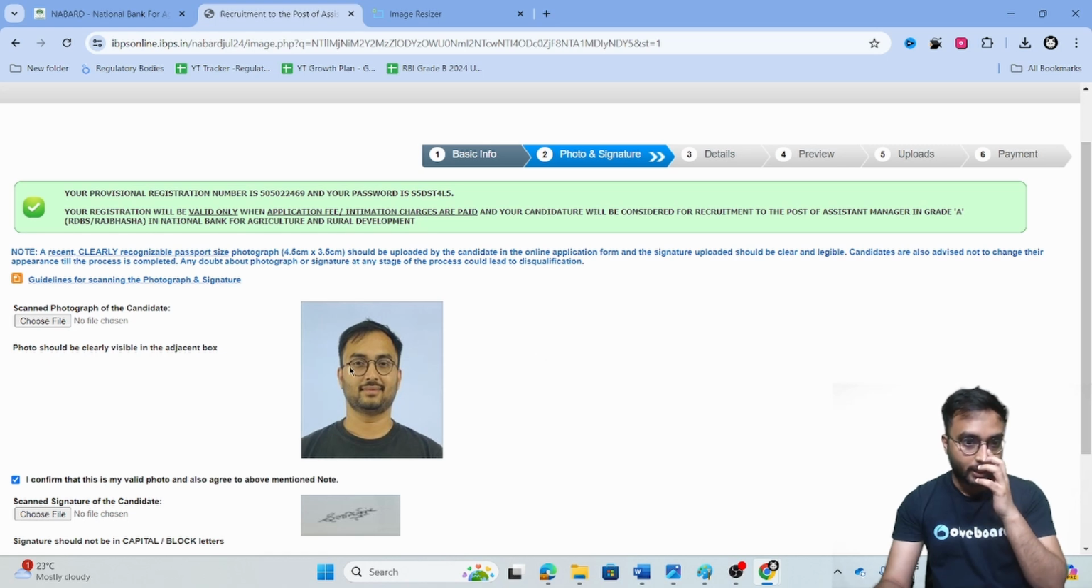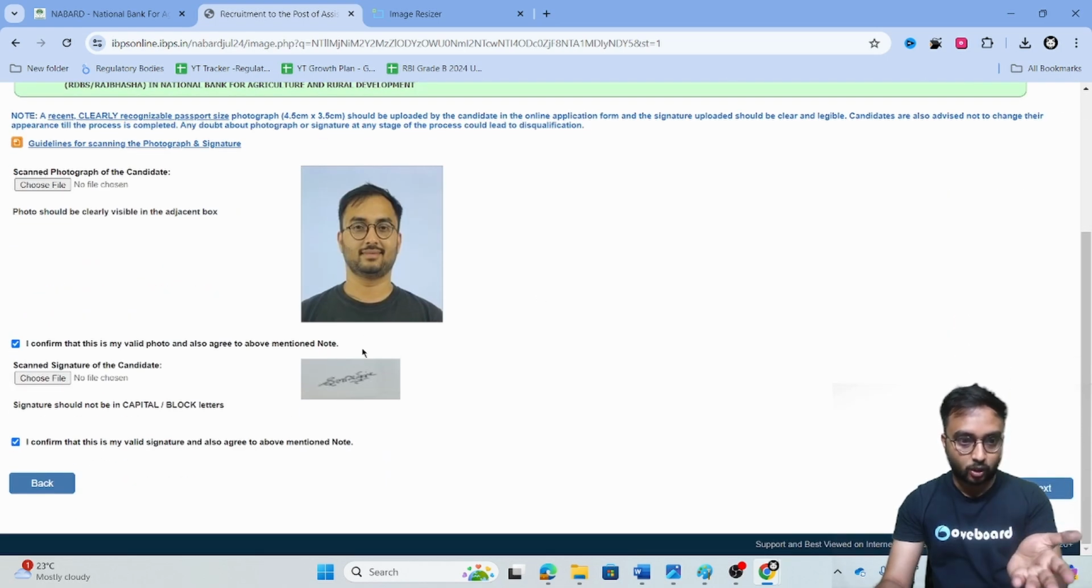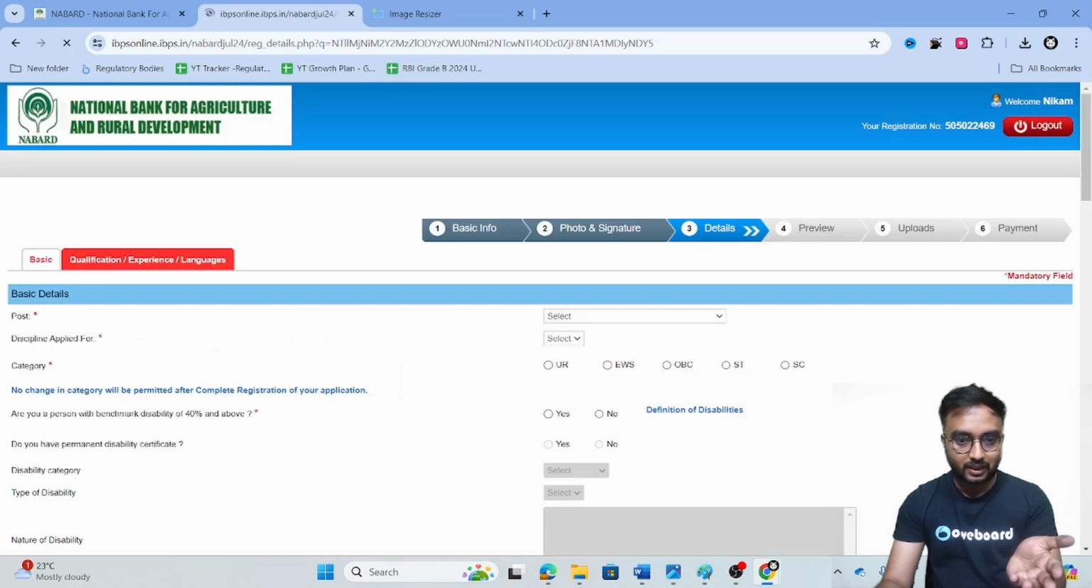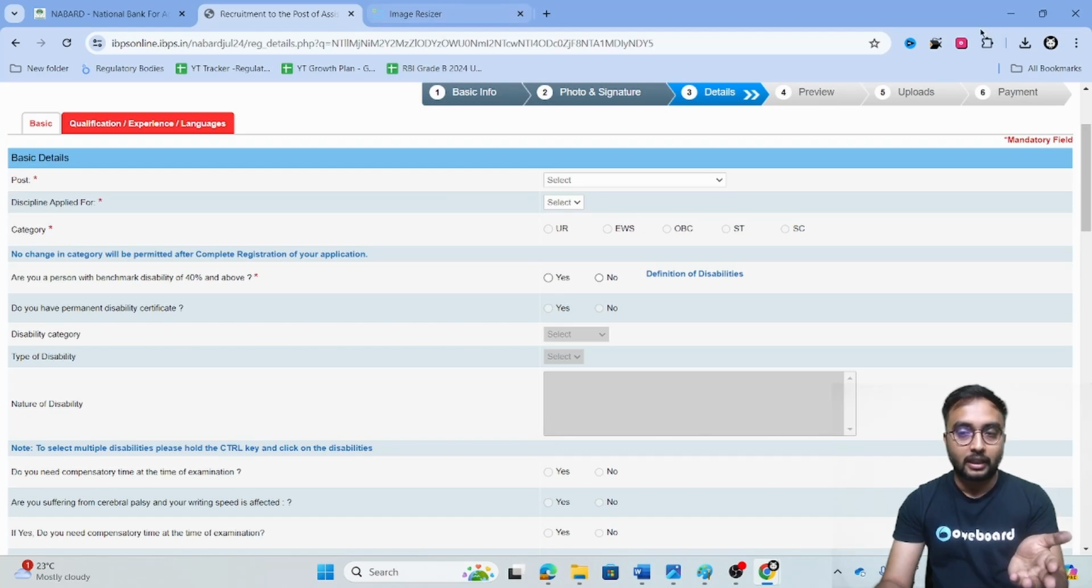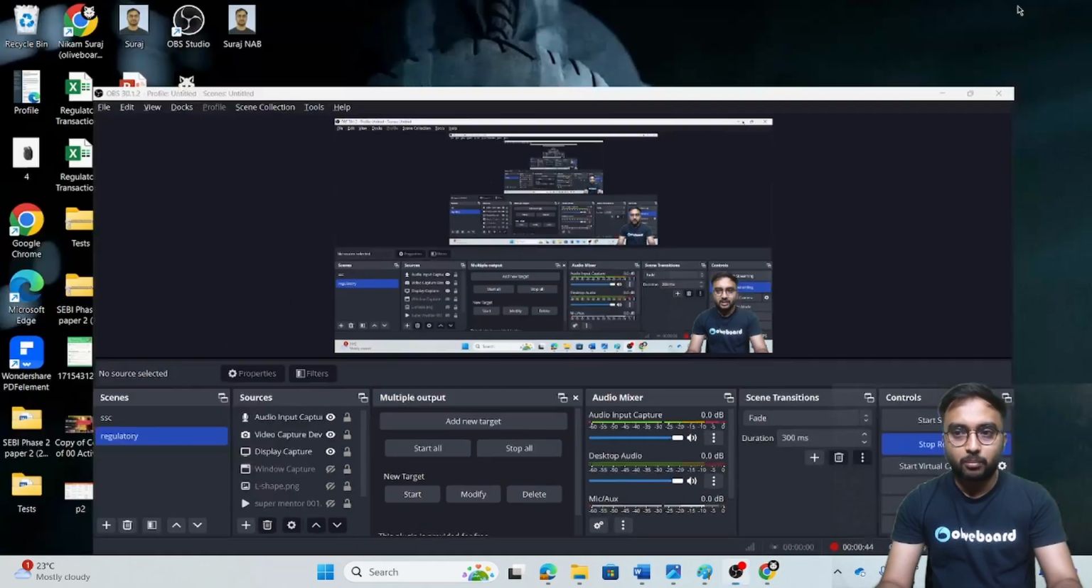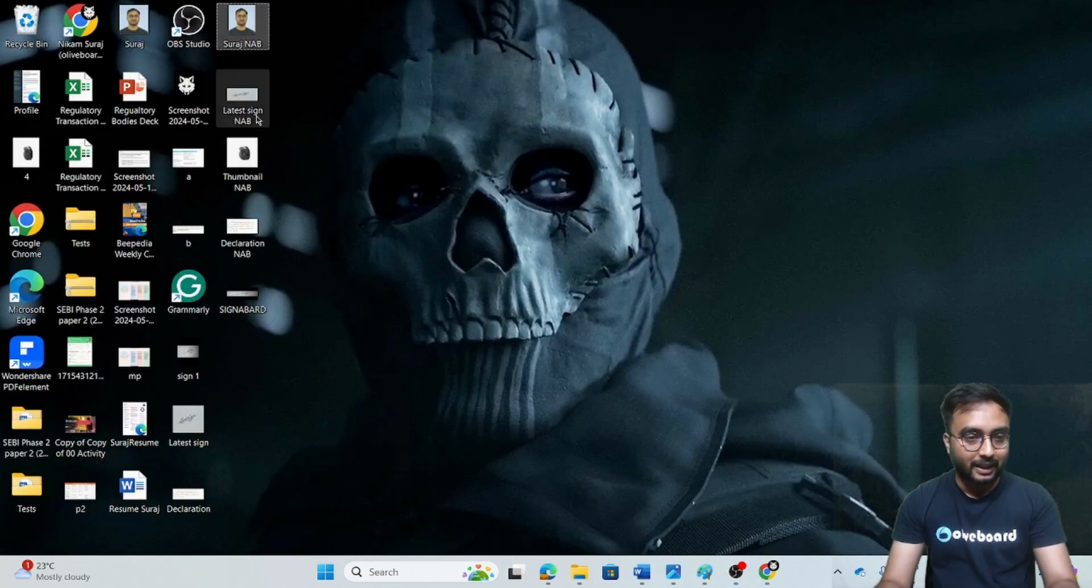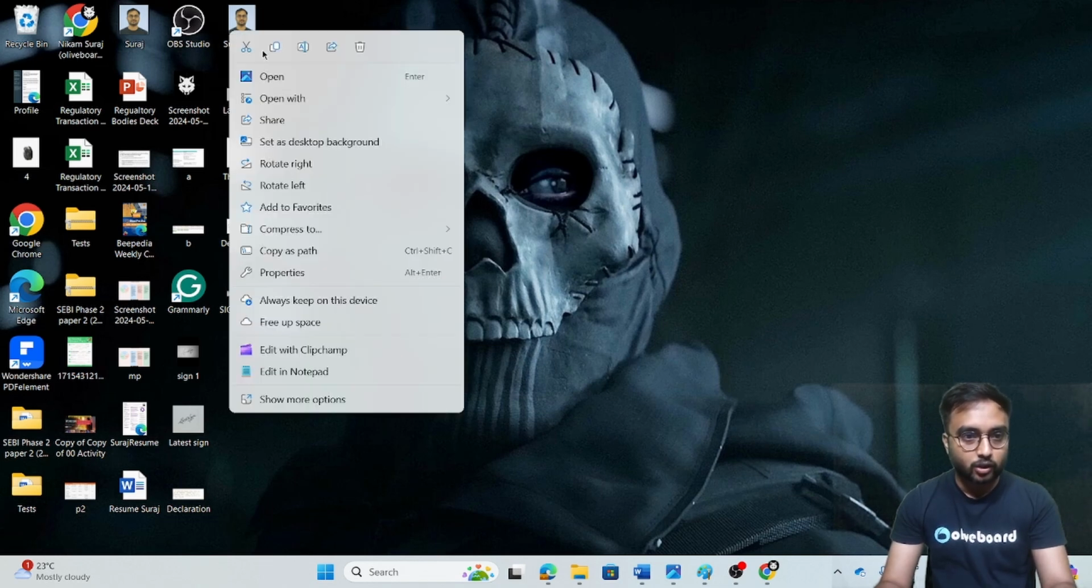See here, I have already uploaded and the NABARD website has already accepted it. The photo is uploaded here and the signature has also been uploaded. Let us do next, and then I will tell you how you can do the images. It's very simple. I hope you have all your images, thumb impression, signature, and declaration saved on your desktop. Take any of the photographs you have.